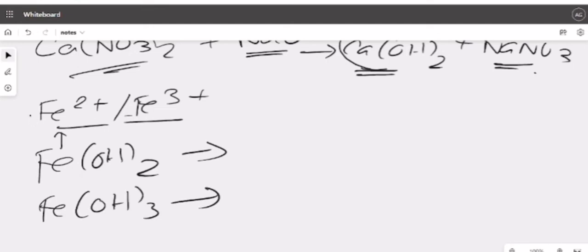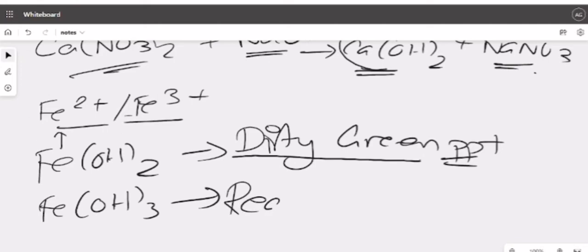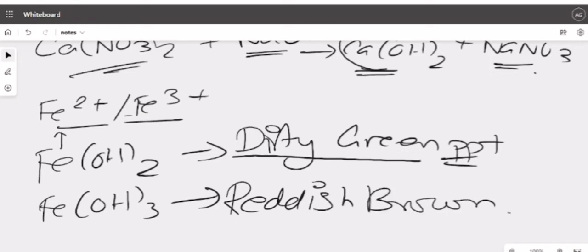Clear? Now whenever you see Fe(OH)2, you will have to remember that the answer is dirty green. Clear? Dirty green precipitate. The precipitate is obvious, so the color is dirty green, very important. And whenever you see Fe(OH)3, its color is reddish brown. Clear?